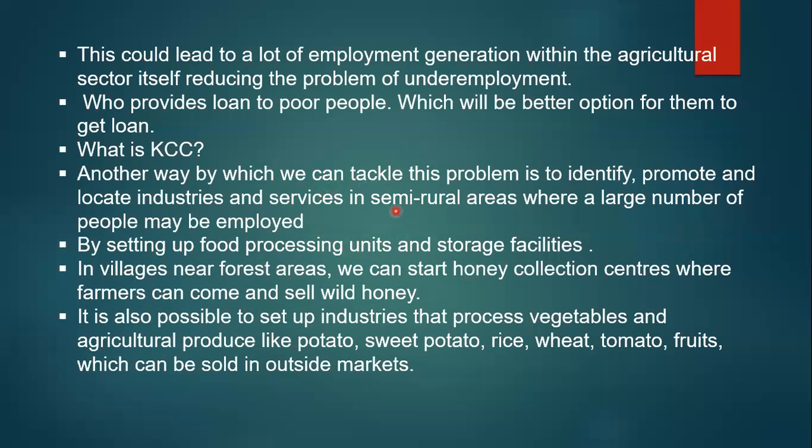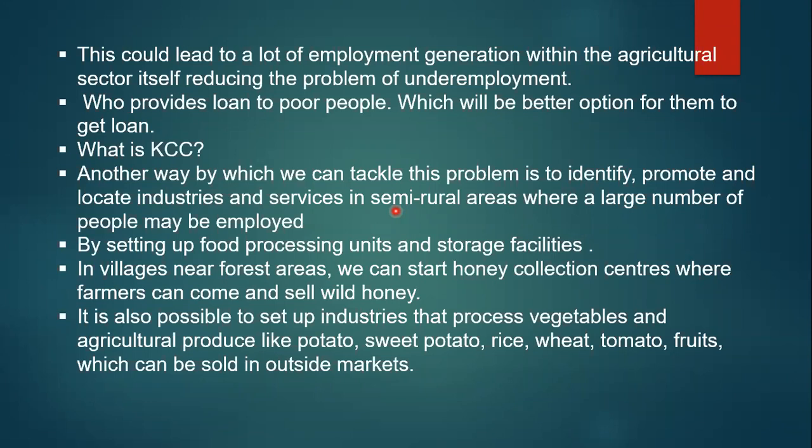We have discussed four things. First, jobs can be created by the development of agricultural facilities. Next, we have seen that by the development of transport and construction of storage facilities, we can provide jobs. Third, by providing cheap loan facilities to the villages, jobs can be created.